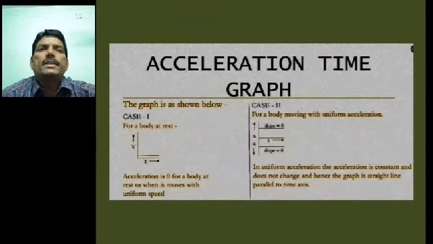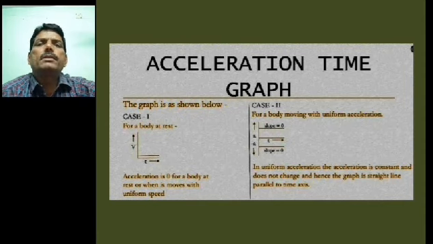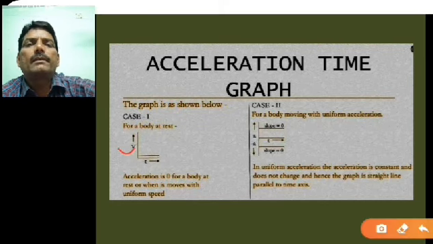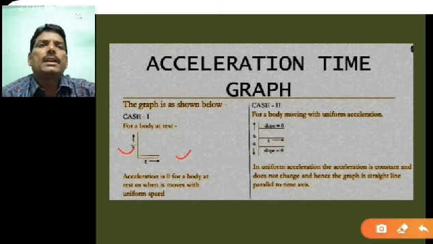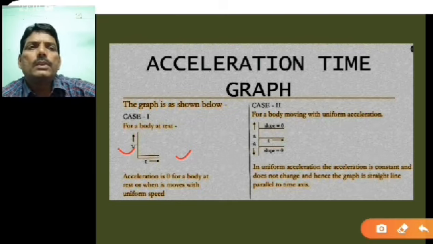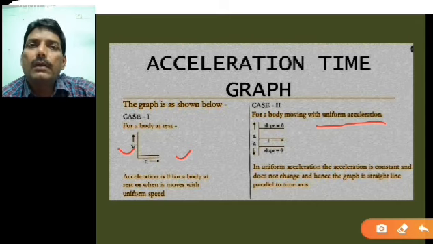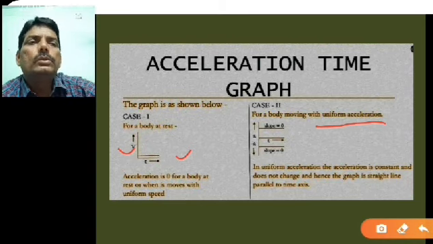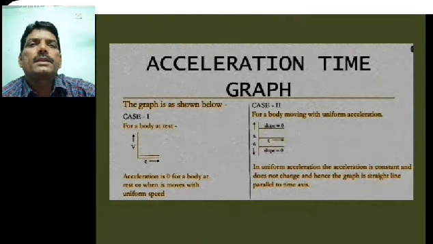Next one, acceleration time graph. Now in this case 1 and case 2, for a body at rest, the velocity time graph, the body is at rest. Here in case 2, a body is moving with uniform acceleration. You can say uniform acceleration means you are having constant acceleration. So the value in this case is constant. So in this case 2, you are getting uniform acceleration.